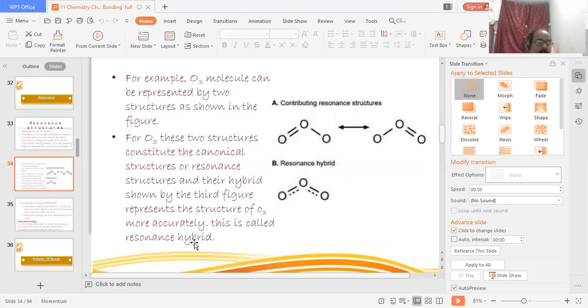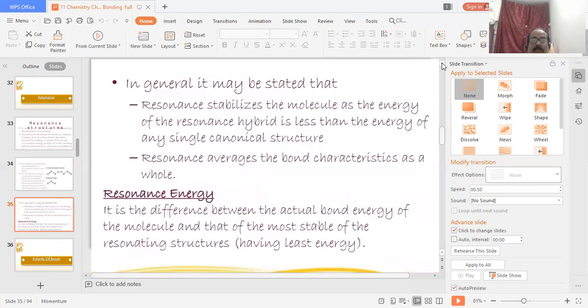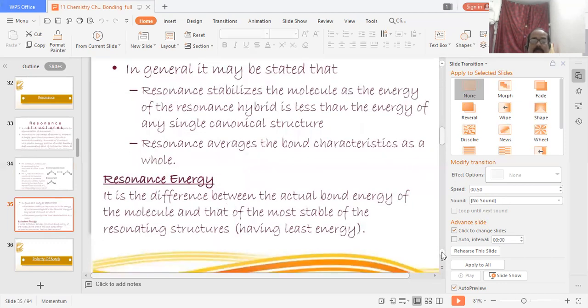It means that for a chemical formula, the formula is the same but the structures differ. So this is called resonance. In general, it may be stated that resonance stabilizes the molecule, as the energy of the resonance hybrid is less than the energy of any single canonical structure. Resonance averages the bond characteristics as a whole.